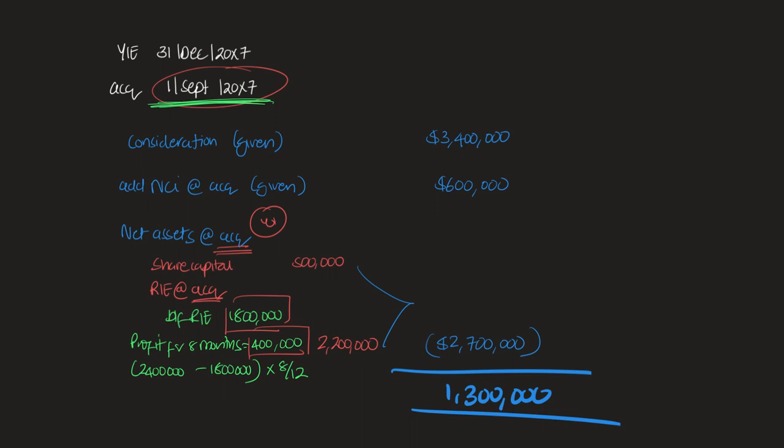Okay, so the key thing to realize here is that you were trying to work out the retained earnings at acquisition, which were not provided. So the way to work that out was to take the retained earnings at the start of the year and then pro rata the profit, 8 months of the year, to add it on to the brought forward retained earnings. And in order to get the profit for the year, you were simply taking the difference between the opening and the closing retained earnings and multiplying that by 8 months. I hope that helps.